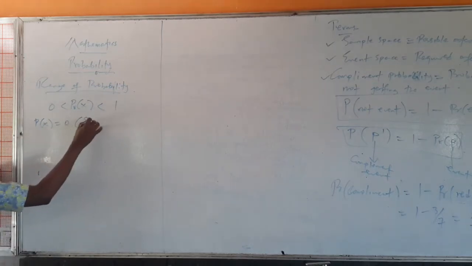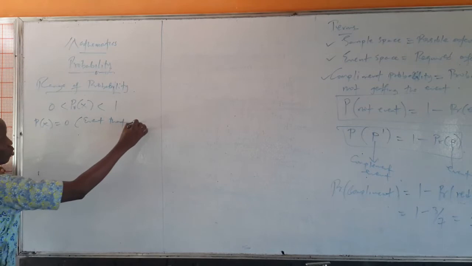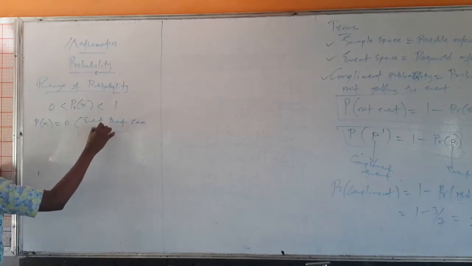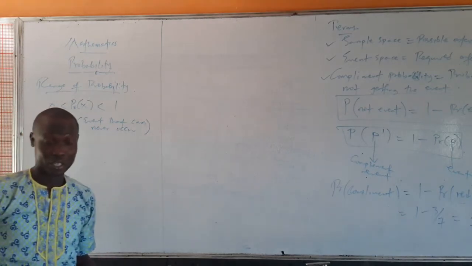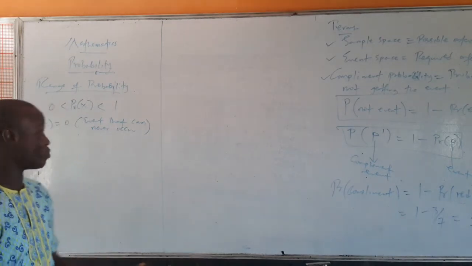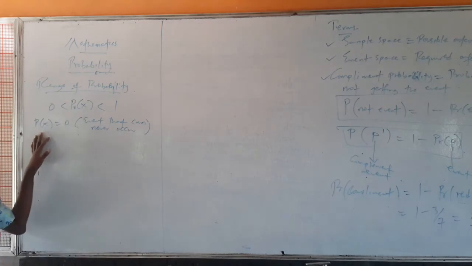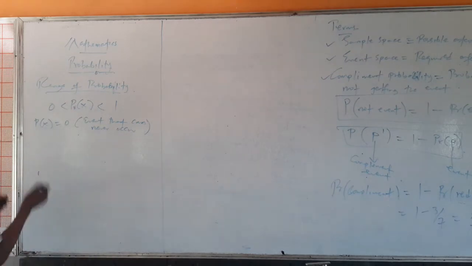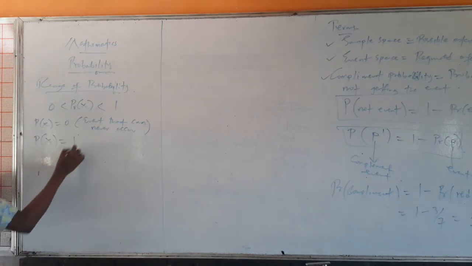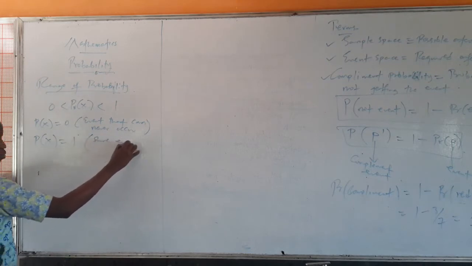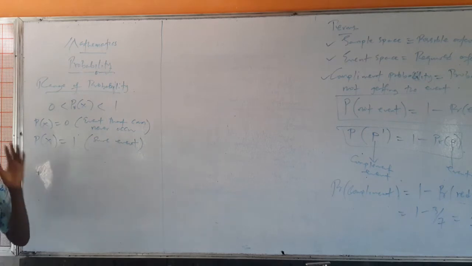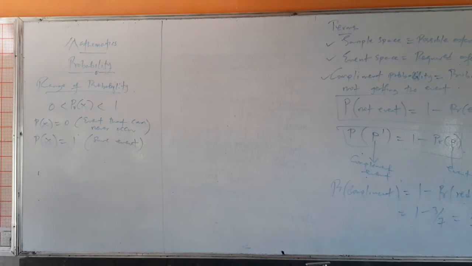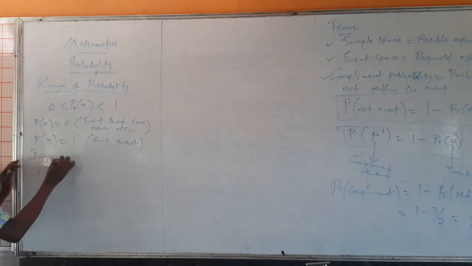When the probability of an event is 0, that means the event can never occur, such as the probability of getting a 7 from a fair die. A fair die has 1 to 6, so the probability of getting a 7 from tossing a fair die is definitely 0. Then the probability of a sure event is always 1, because the event will always occur.